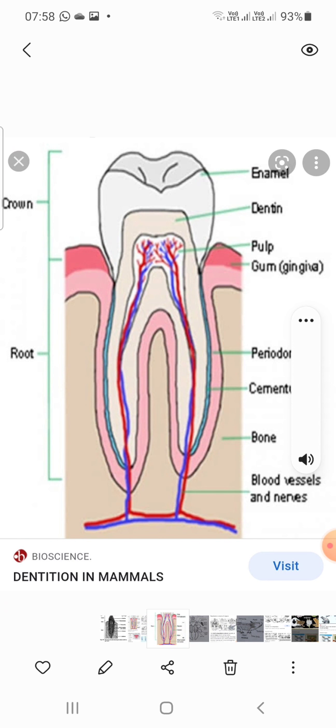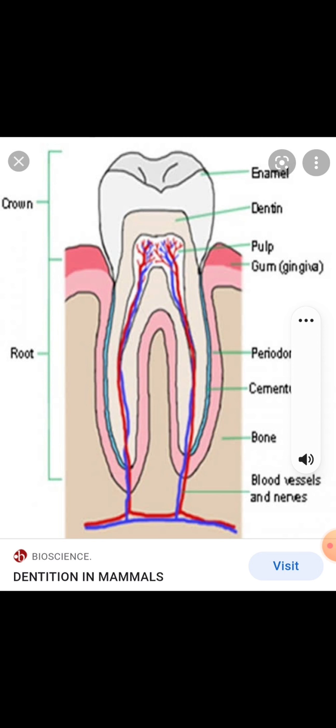These crown and root elements, dentine, pulp, gum as well as cement, bone, blood vessels and the nervous system are all very useful for the sustainability of a tooth. Dear students, this is totally the mammalian tooth formation and dentition in mammals. Thank you.